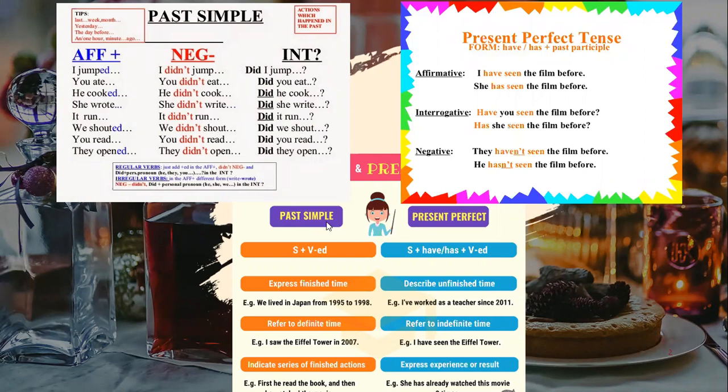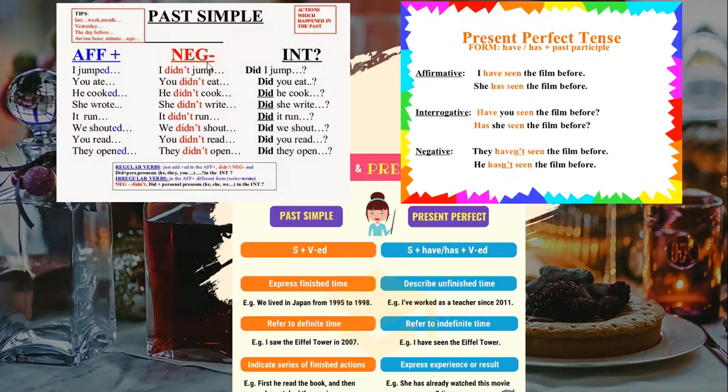First, the structure. Past simple. For the past simple, as you can see, the most important thing is that in the affirmative, we have the subject and the verb in past. The verb can be either regular or irregular. We don't have a special person here, so always the subject and the verb in past. I jumped, you ate, he cooked, she wrote, etc.